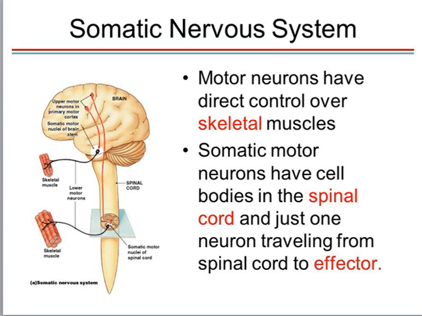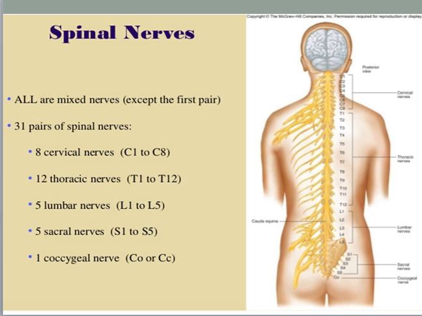That means any kind of movement of any organ present within the head region or brain region will be controlled with the help of these cranial nerves. So let's see the spinal nerves. Spinal nerves are exclusively all of the mixed type. Mixed type means they contain sensory as well as motor neurons. 31 pairs of spinal nerves are present, named according to the vertebrae present in the vertebral column. This is how we have given the names of the spinal nerves.